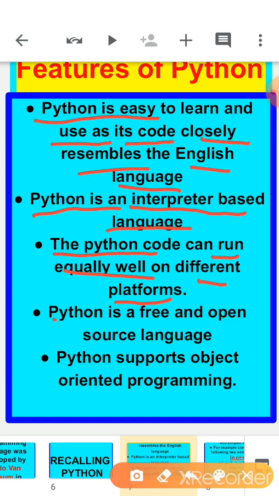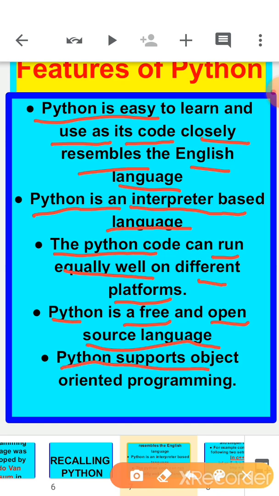Okay, now Python is a free and open source language. Free and open source language means the Python language is freely available along with its source code. Now source code means the code which we have used for making Python, that is also freely available in the Python software, so you can easily download it from the internet. And if you want to make any changes in the source code, that is also welcome.